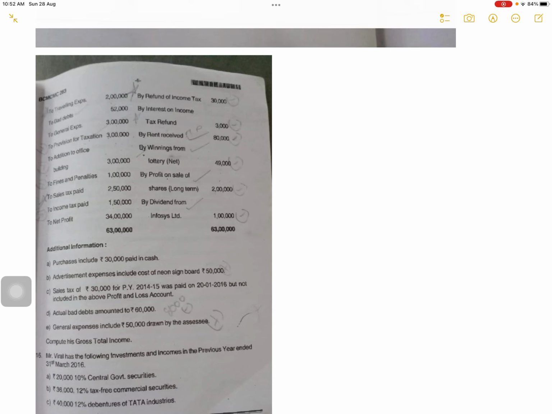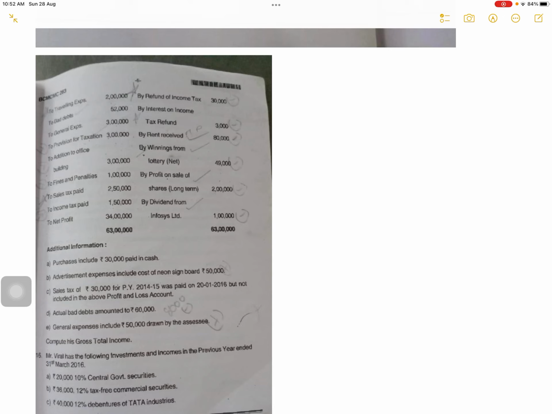Sales tax of rupees 30,000 of previous year 15 paid during the year. It is paid during the year, so this 30,000 is allowed, so you will subtract 30,000. Actual bad debts amounted to 60,000, and in your P&L account it is 52,000. So 52,000 you have already claimed, so 8,000 you have to claim. So for bad debts you can subtract 8,000.